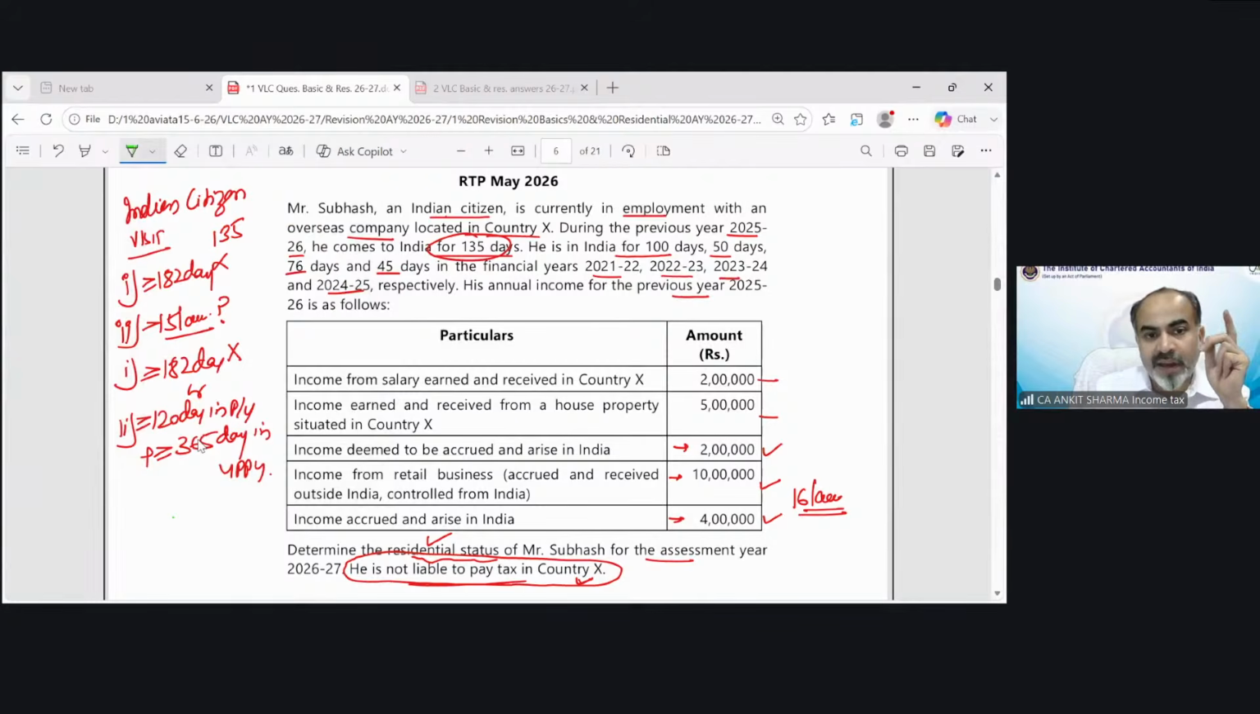Now we'll move on to the second condition, 120 days. Yes, he was in India for 135 days. So this first category of the second part is satisfied.